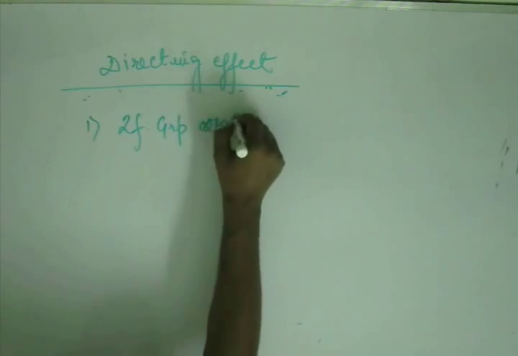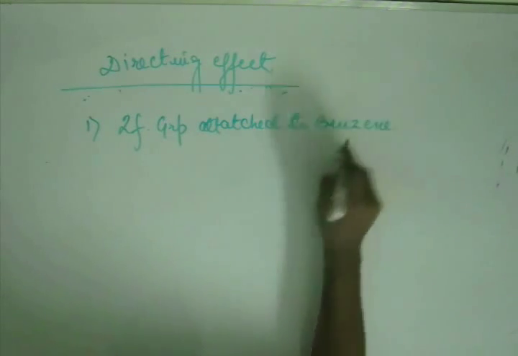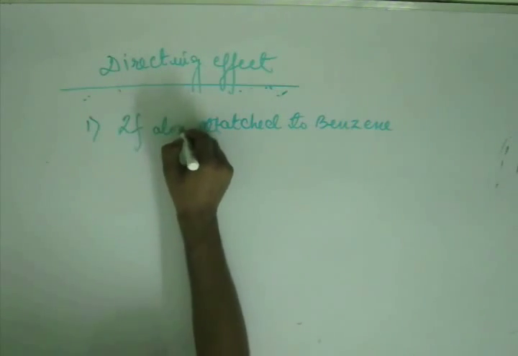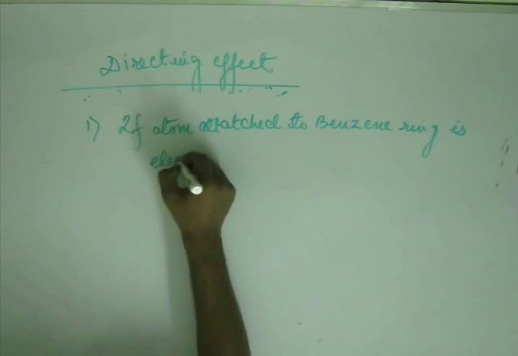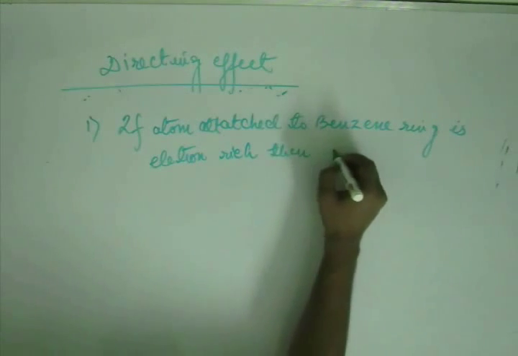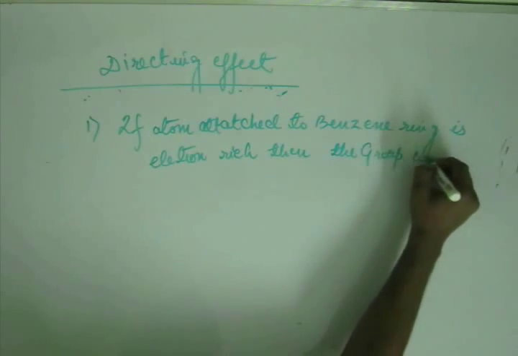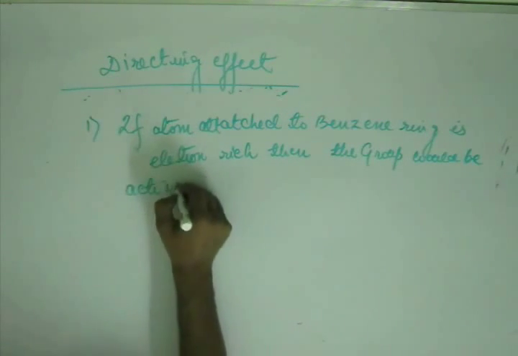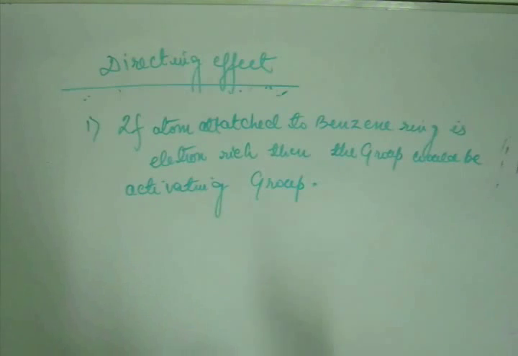the group attached to benzene, or to be specific, if the atom attached to the benzene ring is electron rich, then the group will be an activating group.